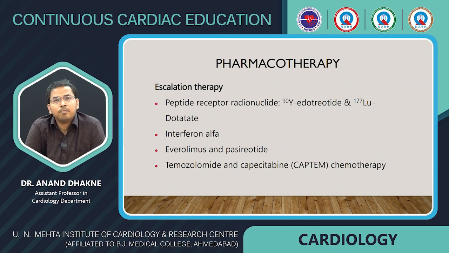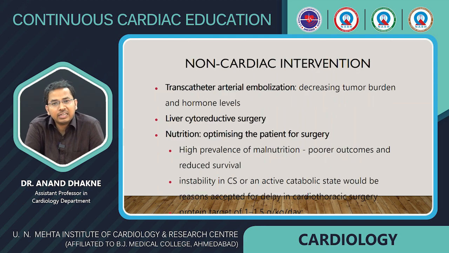Escalation therapy: peptide receptor radionuclide therapy, that is lutetium dotatate, interferon alpha, everolimus and pasireotide. Temozolomide and capecitabine chemotherapy can also be used. Non-cardiac interventions like transcatheter arterial embolization, decreasing the tumor burden and hormone levels, and liver cytoreductive surgery. Nutrition: optimizing the patient for the surgery.